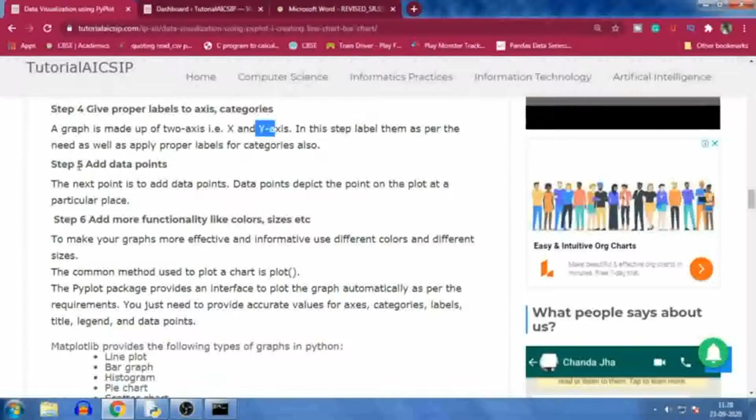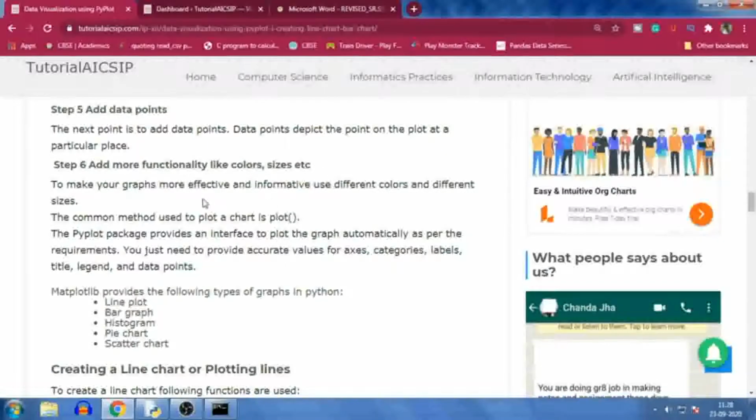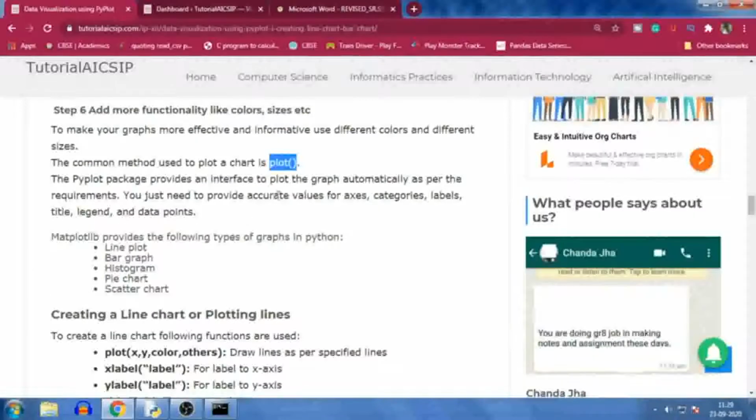Then step 5 is to add data points. Data points depict a point on the plot at a particular place. Add more functionality like color, sizes, whatever you like. To make your graph more effective and informative, use different colors and different sizes. You can make the chart interactive also by using these colors and other tools. The common method used to plot a chart is plot. The pyplot package provides an interface to plot the graph automatically as per the requirements. You just need to provide accurate values for axes, categories, labels, title, legends, and data points.